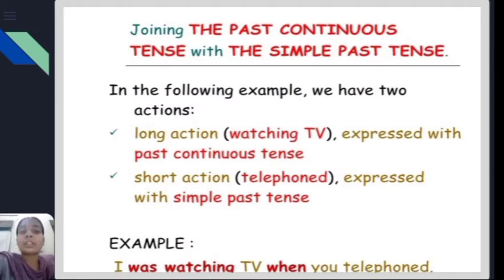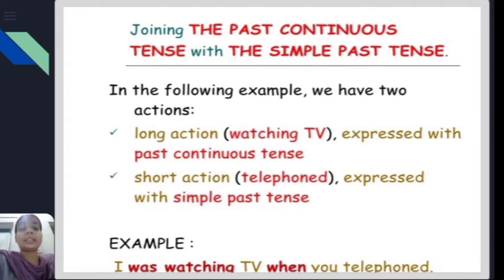Joining the past continuous tense with the simple past tense. As you can see, in the following examples, we have two actions, a long action and a short action. The long action, for example, watching TV, is expressed with the past continuous tense. The short action, telephoned, can be expressed with the simple past tense, like: I was watching TV when you telephoned.